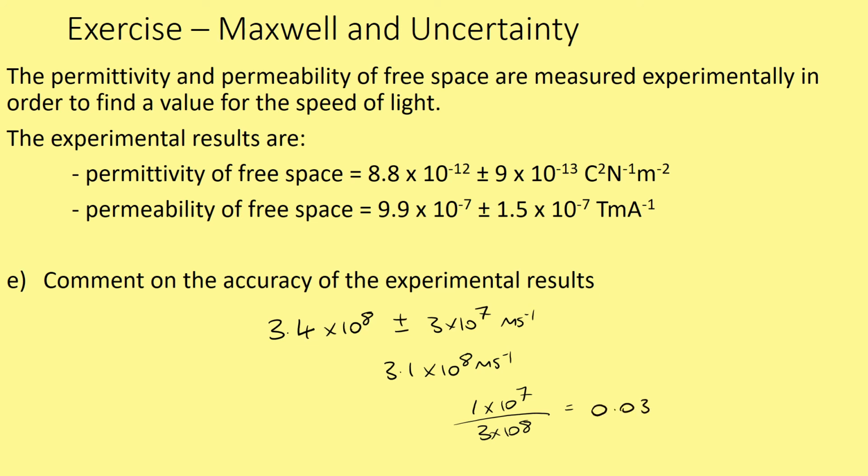That's 0.03, times 100, 3%. So we're actually within 3% of the actual value for the speed of light. So in terms of the experiment, we can say that this is pretty accurate.